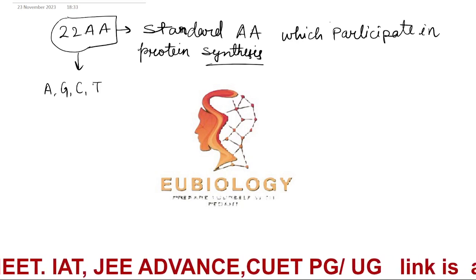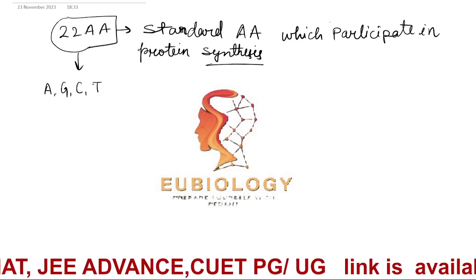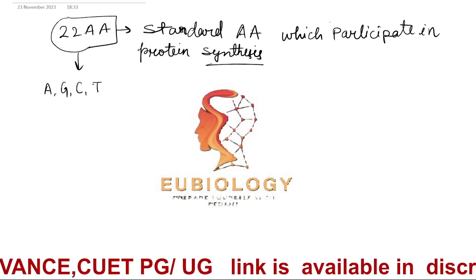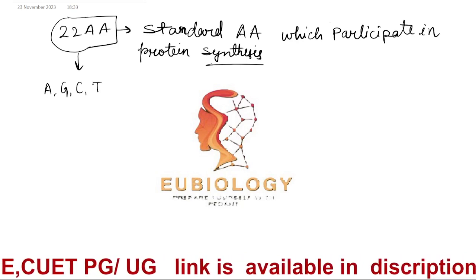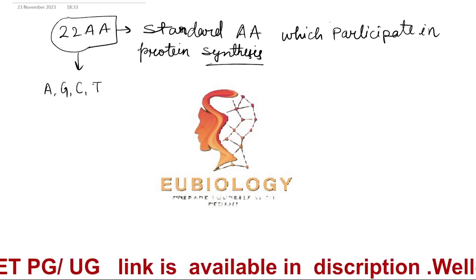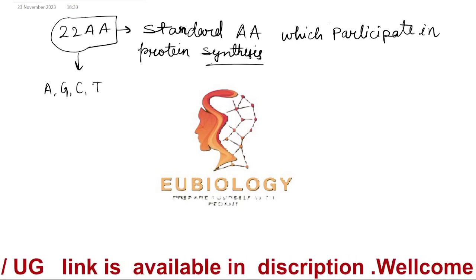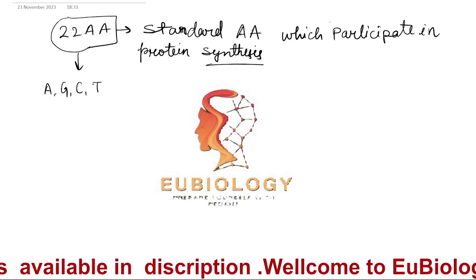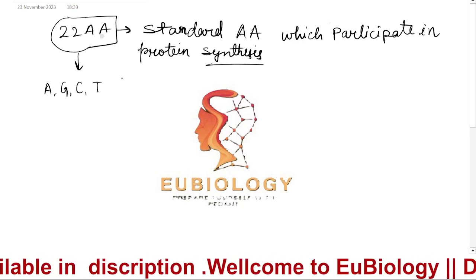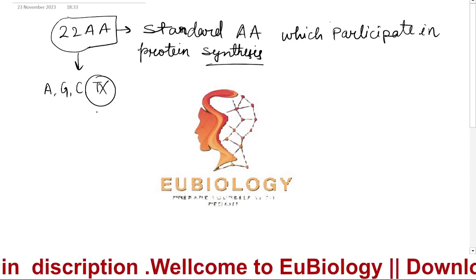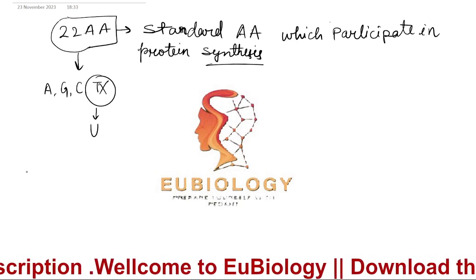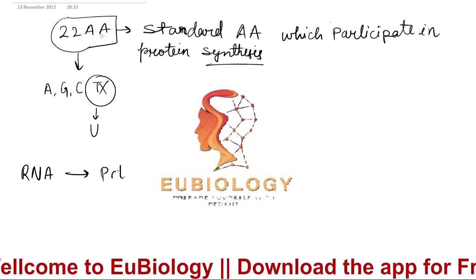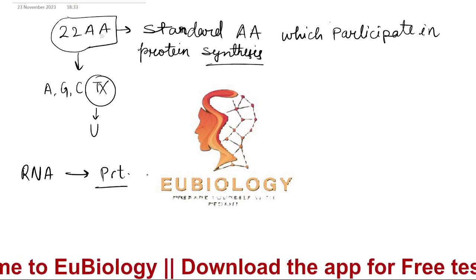So if we talk about RNA, then thymine will not be there. Instead of thymine, you will take uracil. So this will not be there; instead of this, you will take uracil, because from RNA only you will make protein.